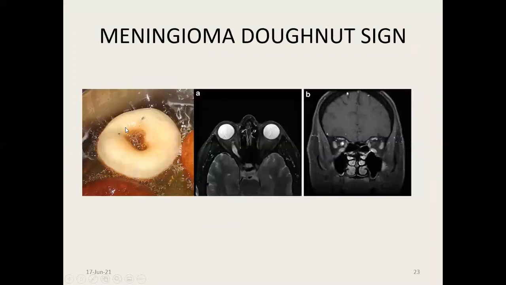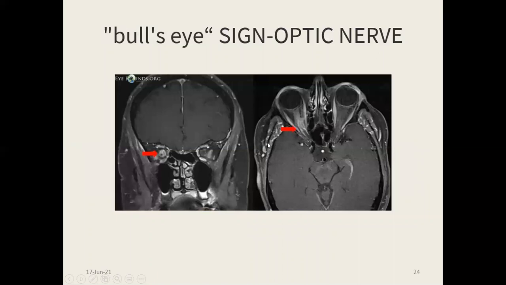Another sign is called the donut sign. You can see the donut here. You can find in the right eye a central hyperintensity surrounded by hypointensity. So this is the donut sign. Another is the bullseye sign, like the donut sign. You can see the bullseye sign here.